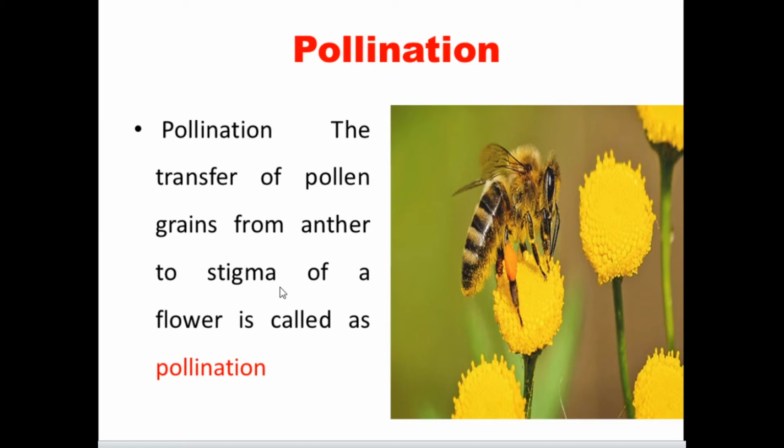The stigma helps the pollen grain to reach the ovary. Pollen grains are considered the male part of the flower. So during pollination, the pollen grains have to reach the stigma.